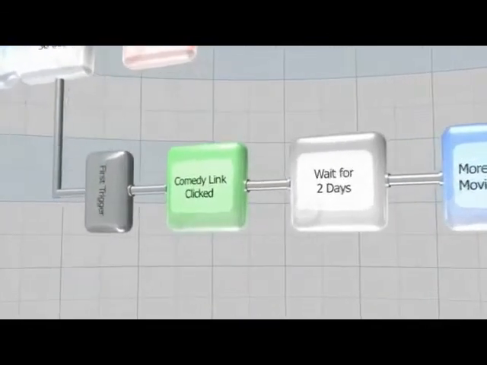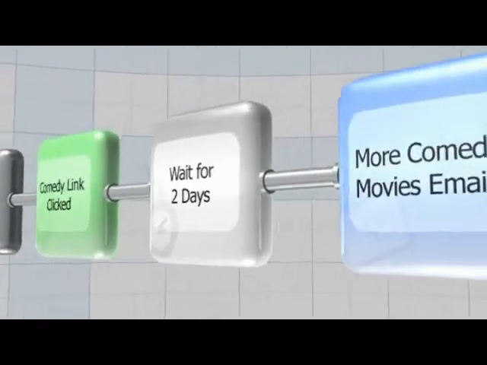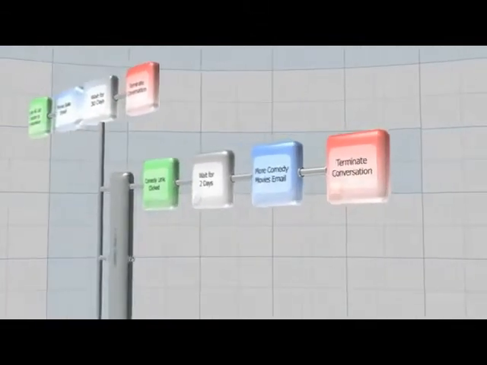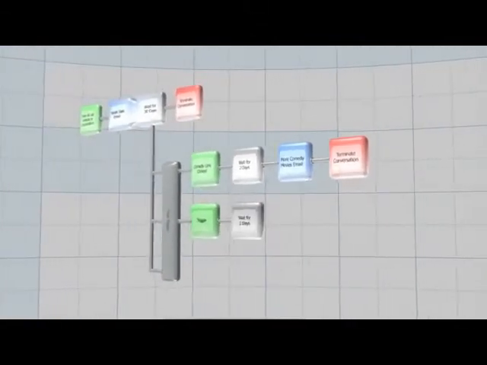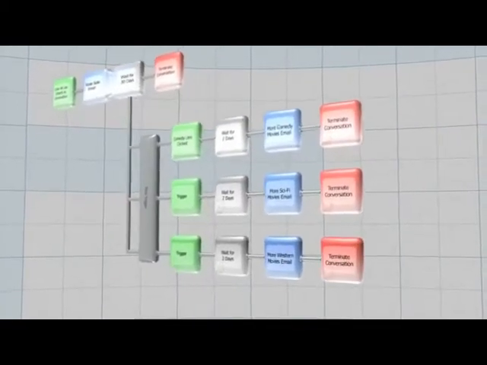Because it's automated, ListTrack Conductor can trigger emails to be sent before birthdays, anniversaries, and other reminder milestones. In fact, any event you can think of can be built into your conversation so that it automatically triggers a message. There's no limit to the number of messages you can send or the number of triggers you can include.